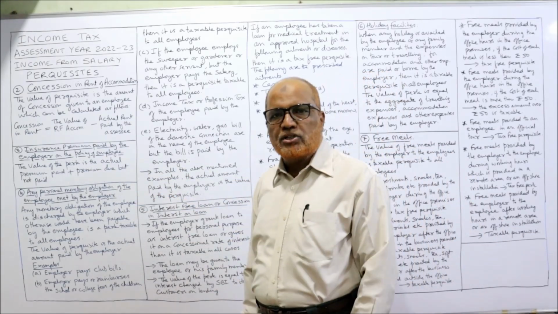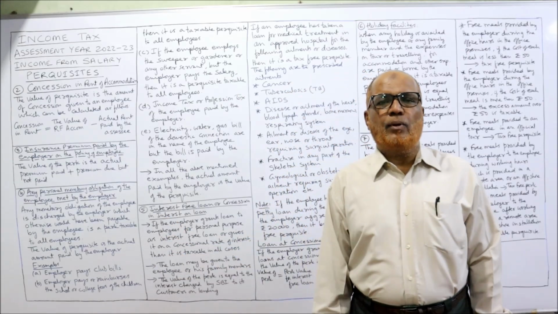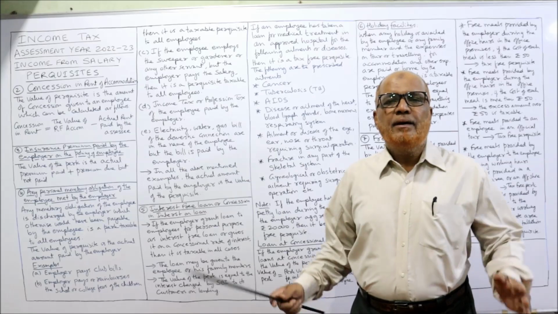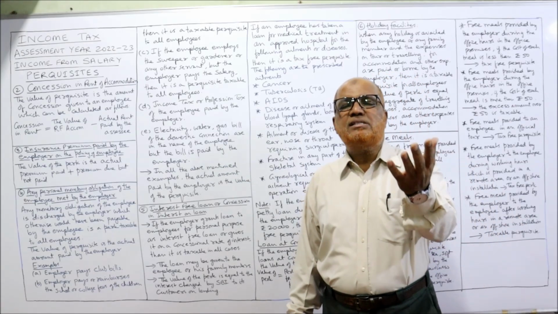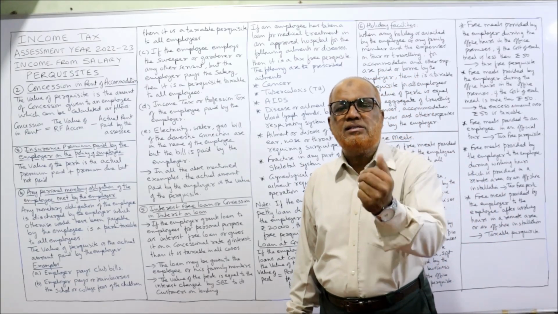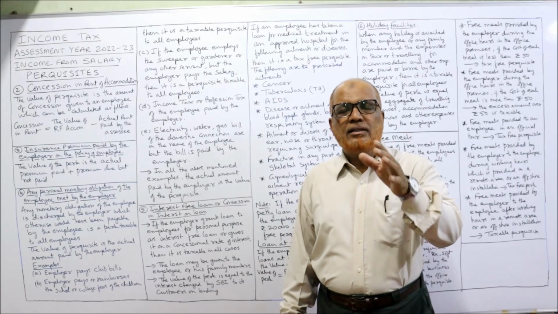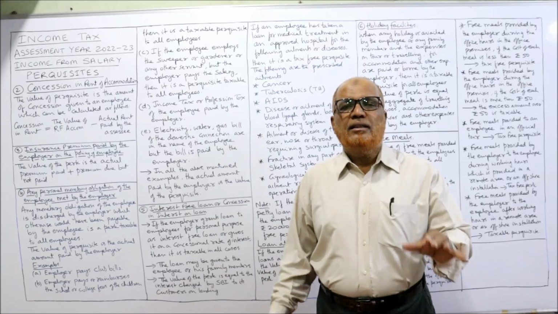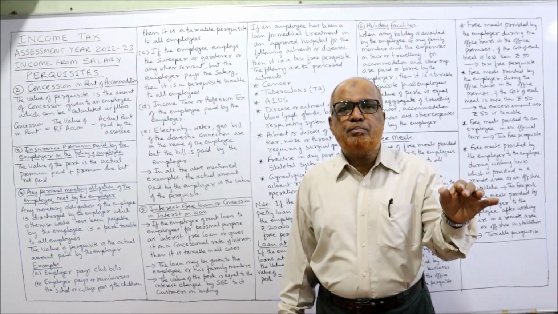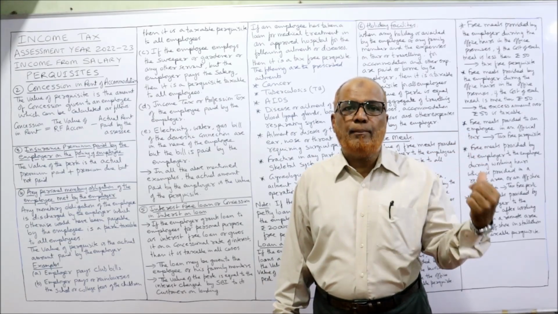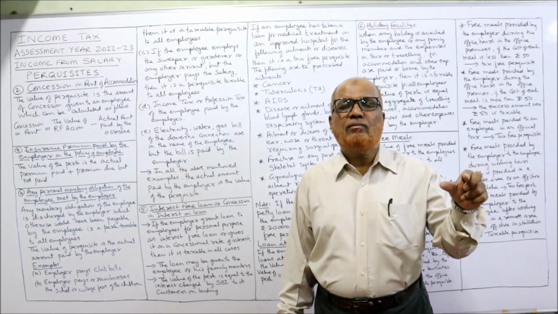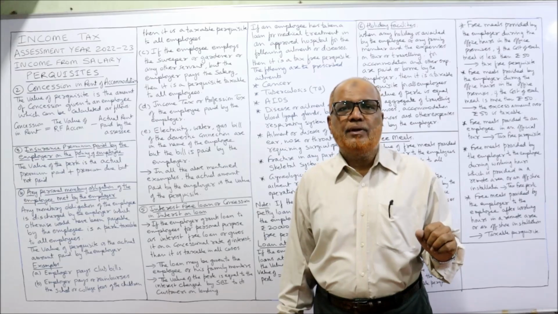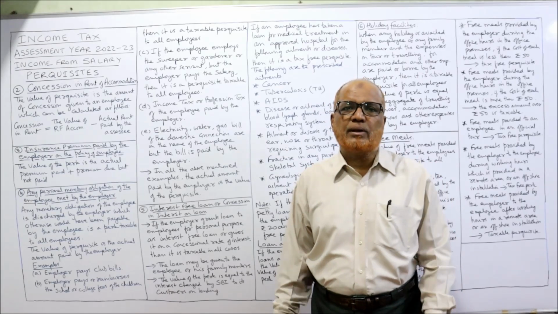Next, third point. Insurance premium paid by the employer on the life policy of the employee or family members. Sometimes the life insurance policy is taken by the employee in his or her name, or the insurance policy is taken in the name of the members of the family. But the insurance premium is paid by the employer. Then whatever insurance premium is paid or payable by the employer is fully taxable perquisite in the hands of all employees.